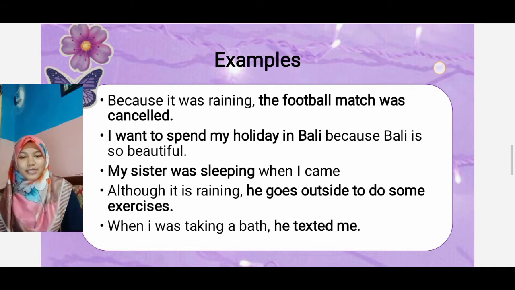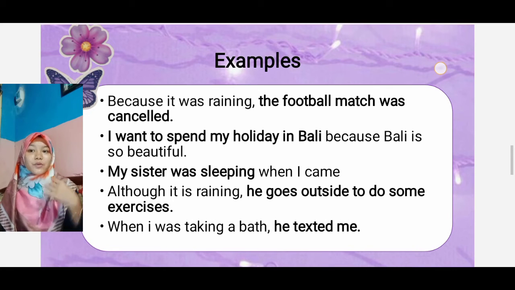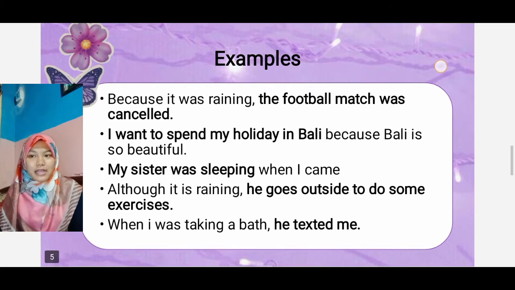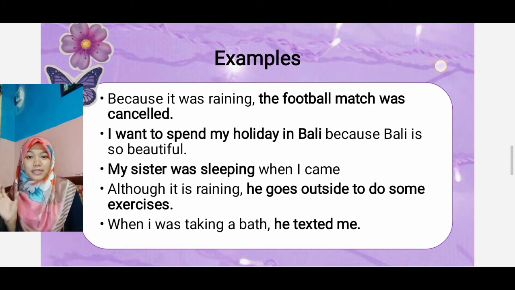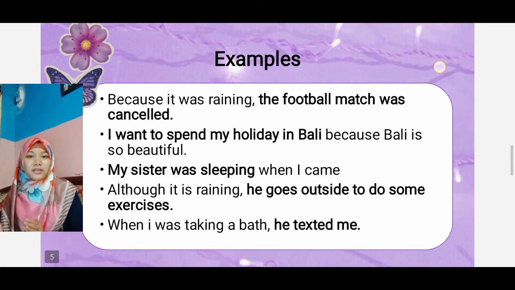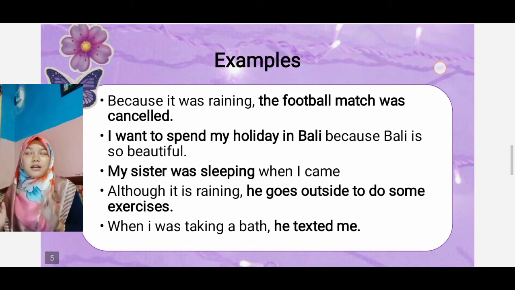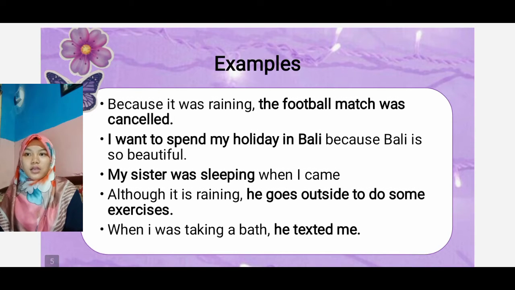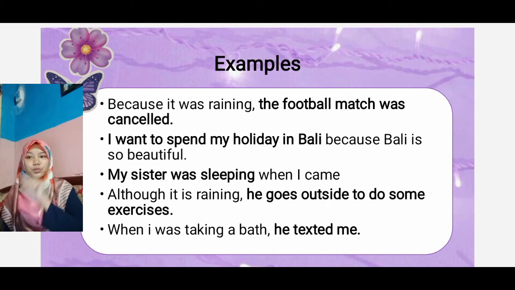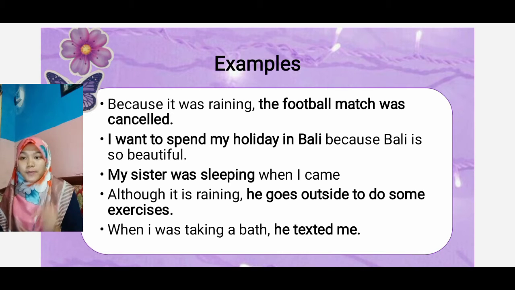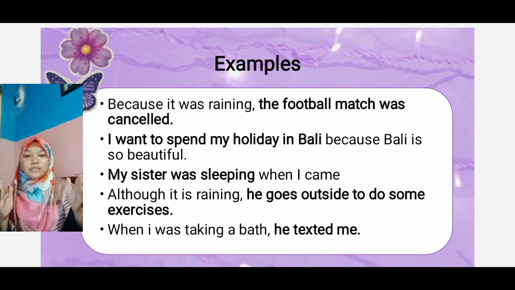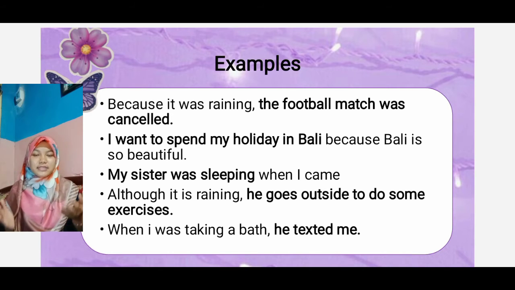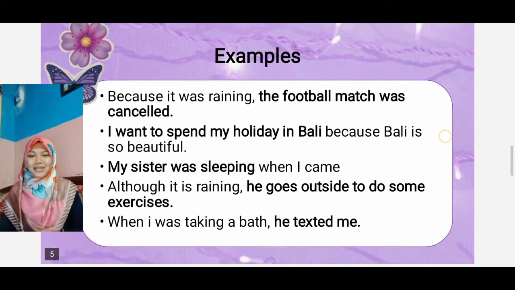Okay, next, the fourth example is, although it is raining, comma, he goes outside to do some exercise. Although it's raining is a dependent clause, a subordinate clause, right? If the subordinate clause comes first, don't forget we have to put the comma, and after that it is followed by an independent clause, like he goes outside to do some exercise. He goes outside to do some exercise is an independent sentence that can stand alone.